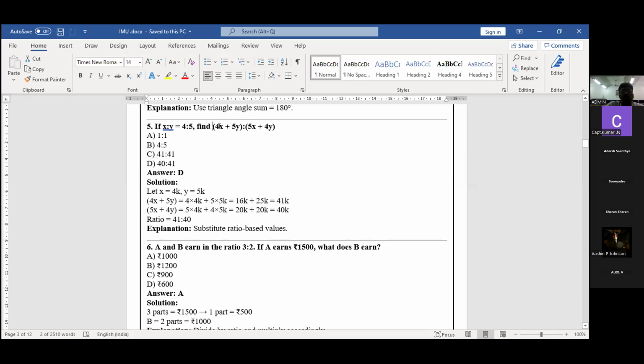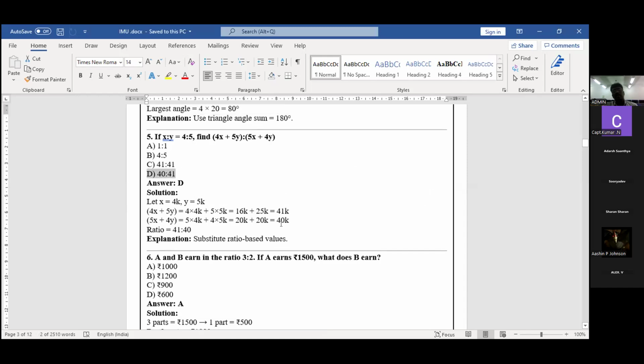This is the first in the numerator value. In the denominator value, 5x plus 4y. What is 5x plus 4y? In 5x, 5 times 4k, because x value we already found is 4k. And 4y, y value is 5k, I'm going to substitute, I'll get 40k. So now I'm going to take the ratio 41:40, because k is a constant in both sides. The answer is D.